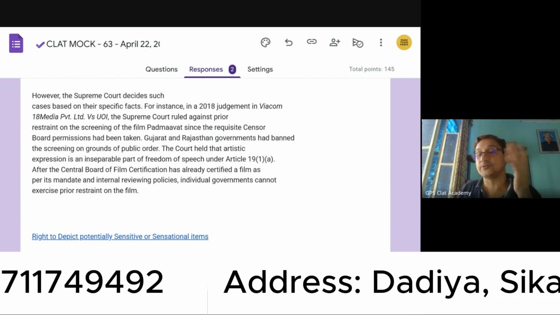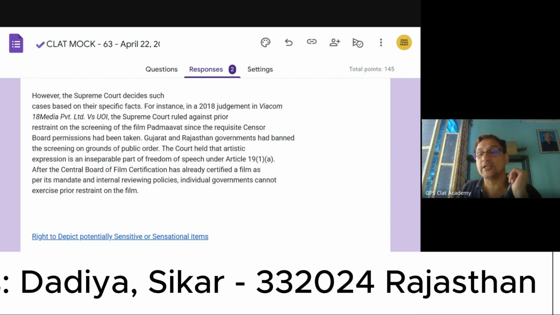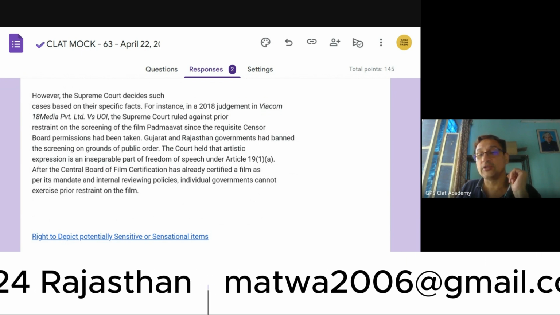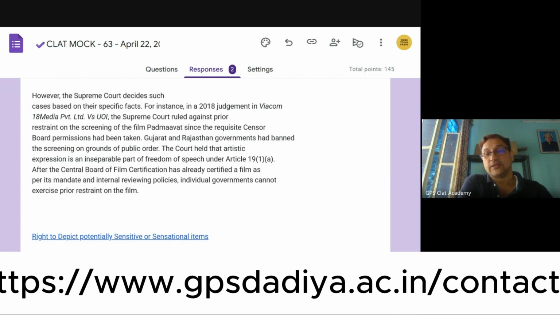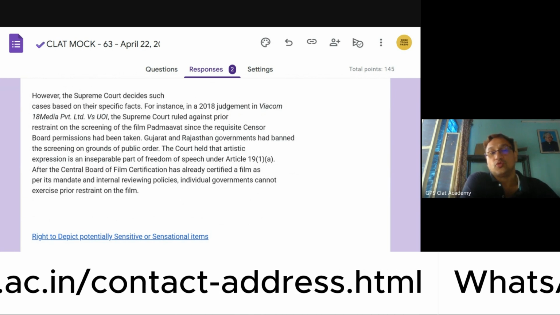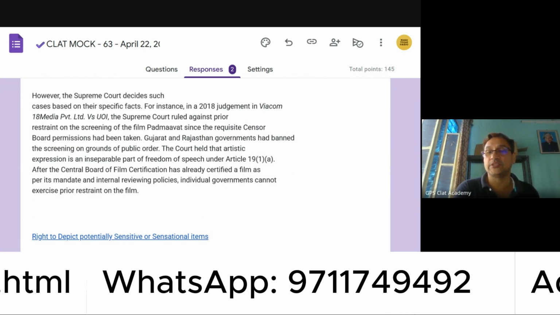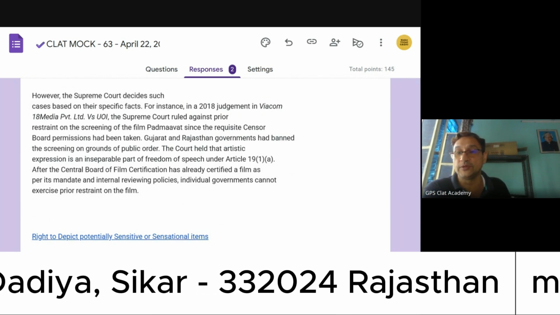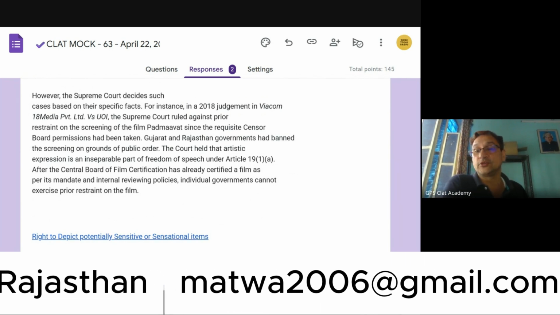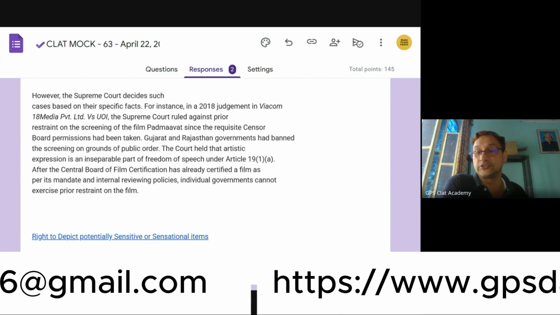There is no comparison between the two because the electronic media is very profound in its impact. If you treat the two in the same way, you can't have pre-censorship of the press, but you can surely have pre-censorship of films, and that is already there in terms of the Central Board of Film Certification.